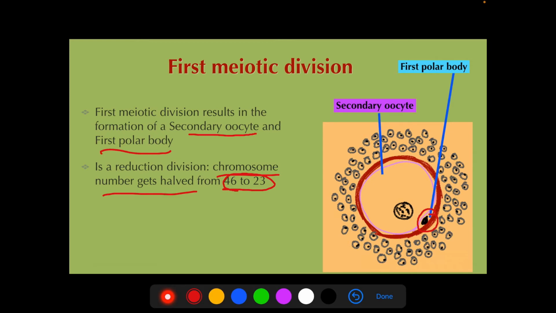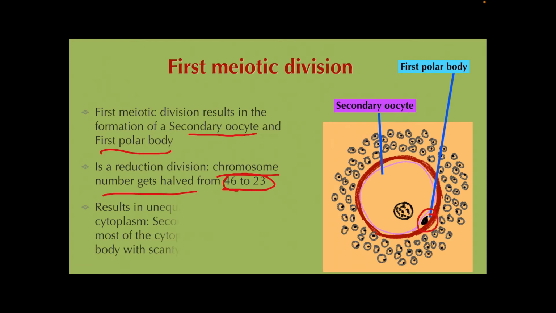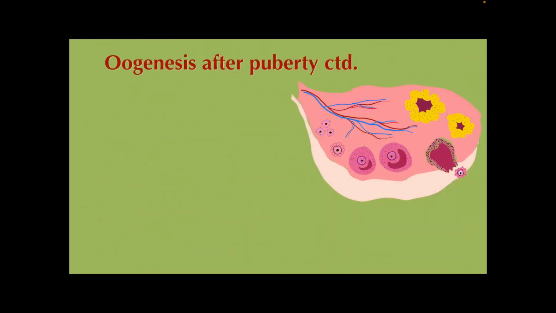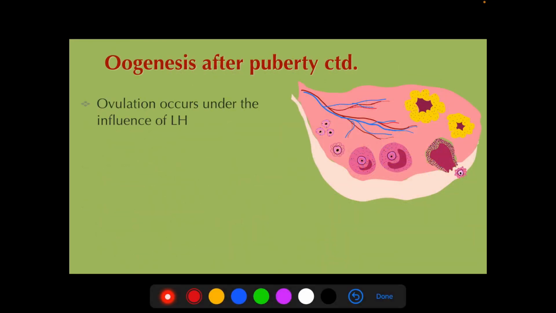This kind of meiotic division is only seen in gametes, not in any other somatic cells, body cells. It also results in unequal division of cytoplasm, so that we get the secondary oocyte with most of the cytoplasm and the polar body with scanty cytoplasm. So the first meiotic division is a reduction division, as well as causing unequal division of cytoplasm. Now in oogenesis, as I said, the first meiotic division gets completed just before ovulation.